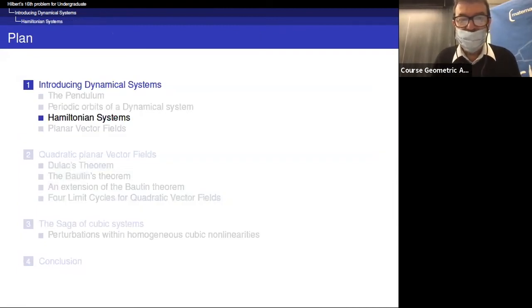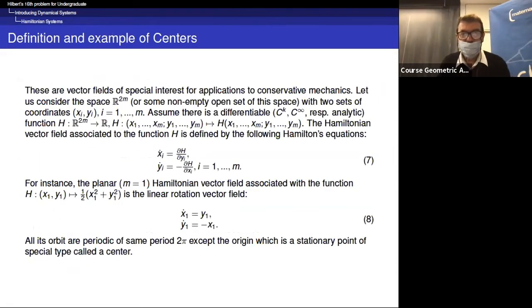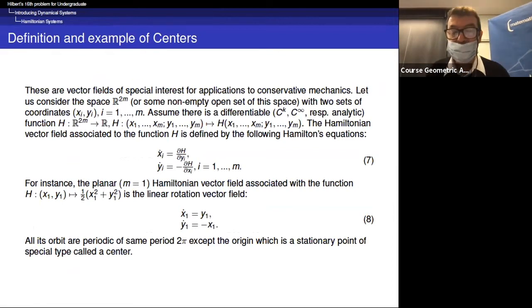Okay, so now let us go back to Hamiltonian systems. So definition of Hamiltonian system in general. I first give a definition where the symplectic form omega is the sum of dxi wedge dyi. So it is a particular case, but it is a particular case which is important because there is a fundamental theorem of symplectic geometry which says that any symplectic form can be reduced to the sum of dxi dyi on some neighborhood. And so locally, it will always be of this form.